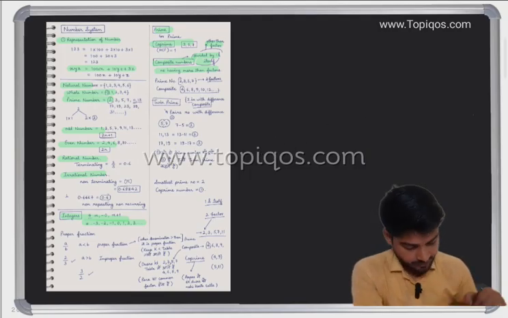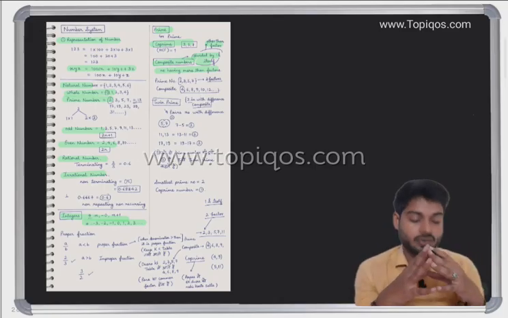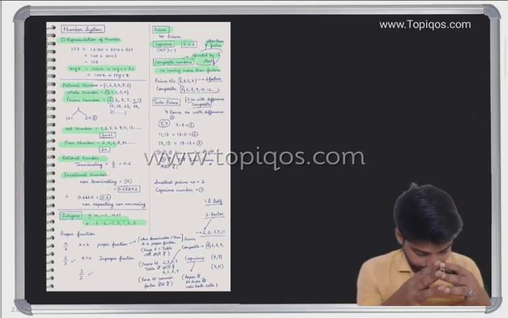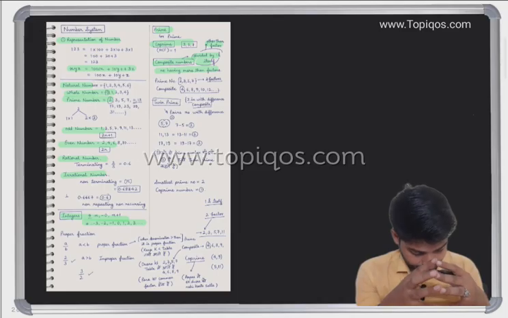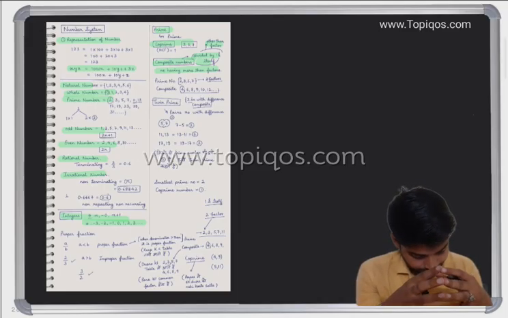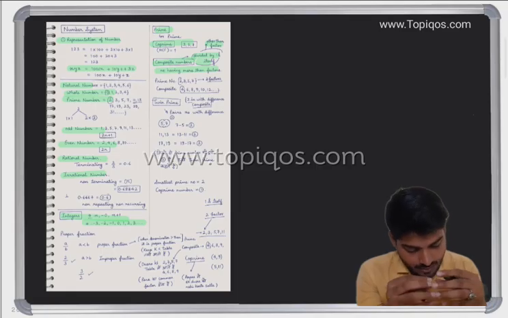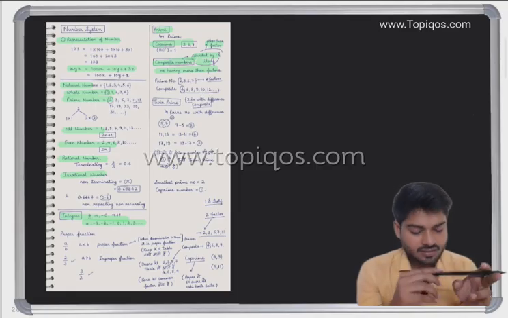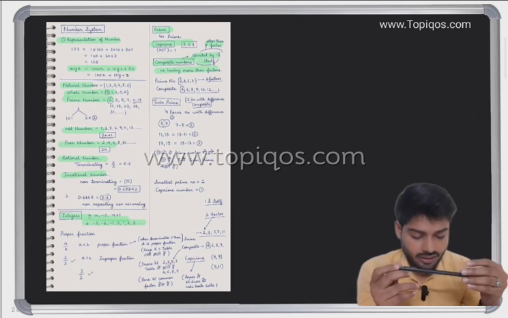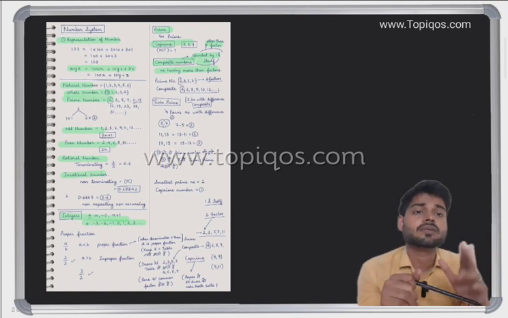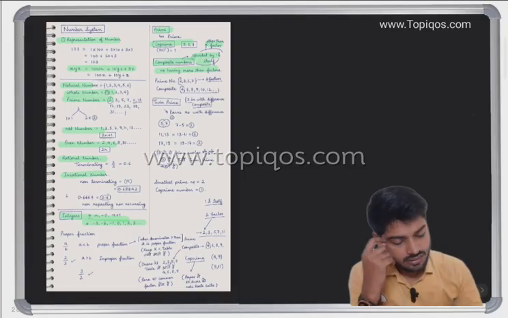Then we have one more, that is co-prime numbers. Co-prime basically means numbers whose HCF is always 1.